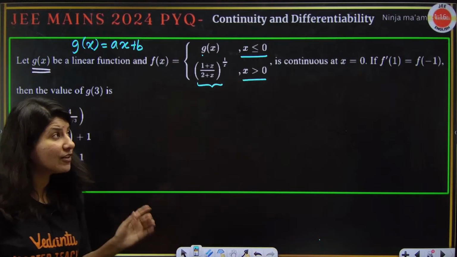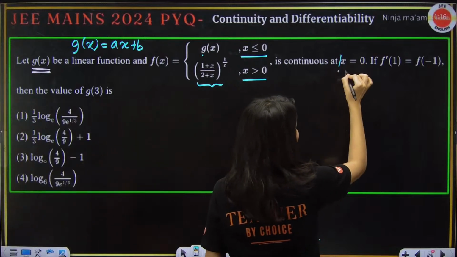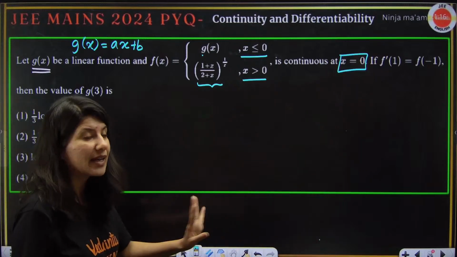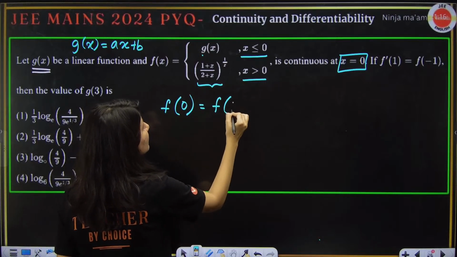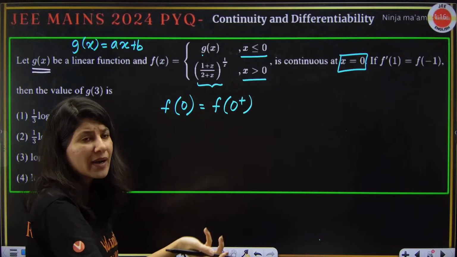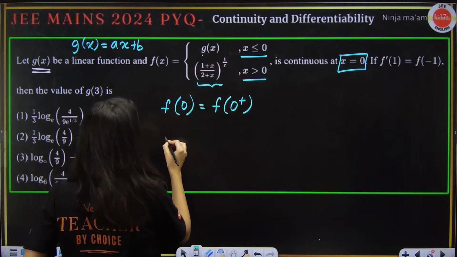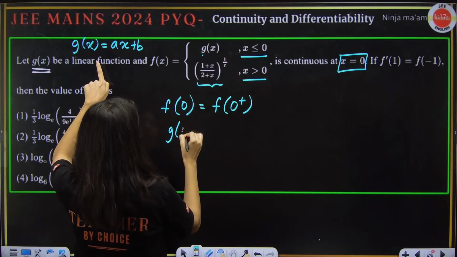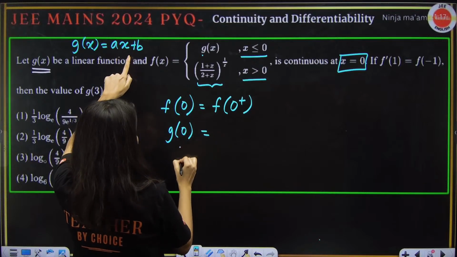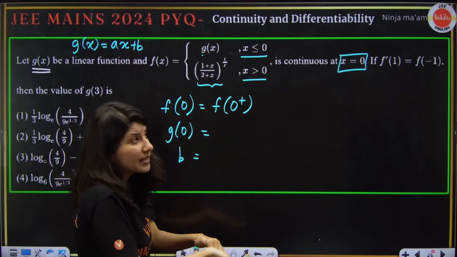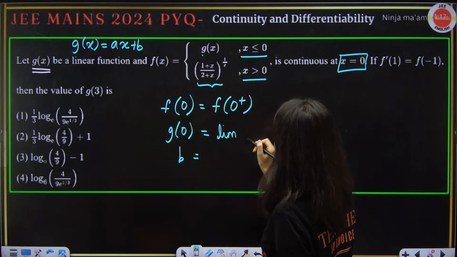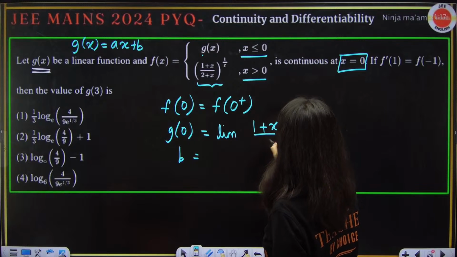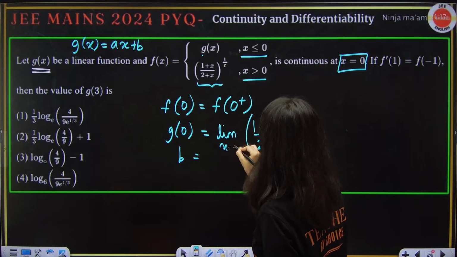Now they are saying the function is continuous at x equals 0. So first of all, we'll apply this condition. f(0) is equal to f(0+) is equal to f(0-). f(0) is g(0) and g(0) is b. f(0+) will be the limit of this function (1 plus x)/(2 plus x), power 1 by x, where x tends to 0 plus.